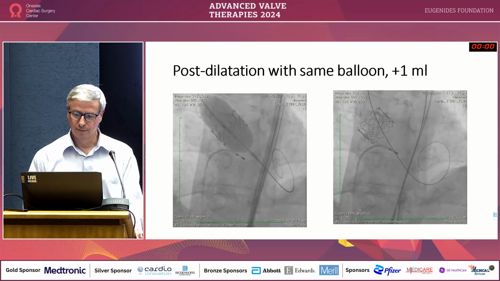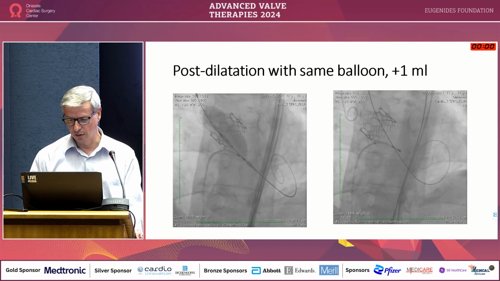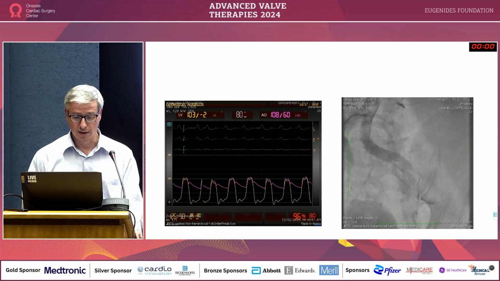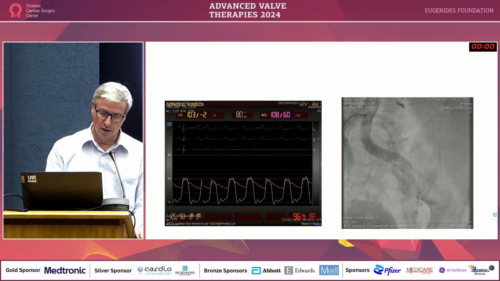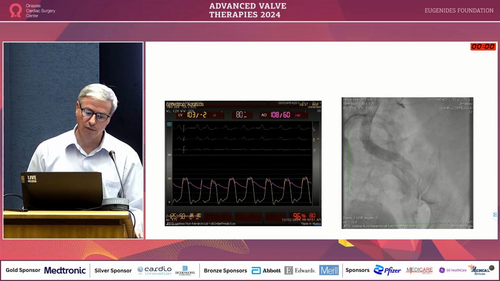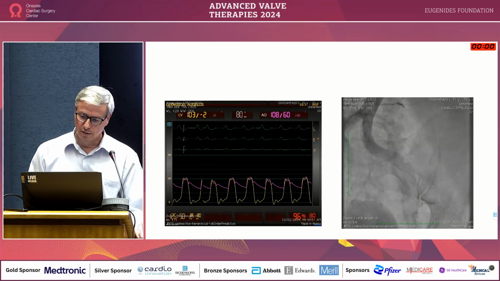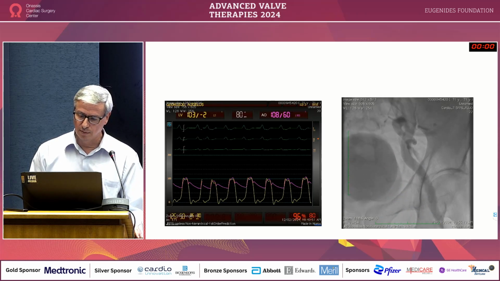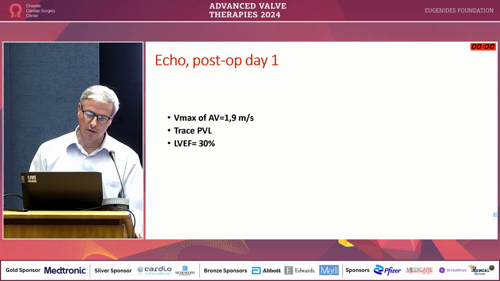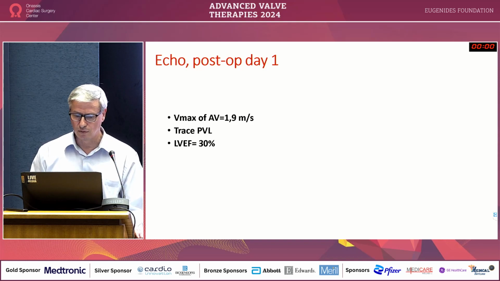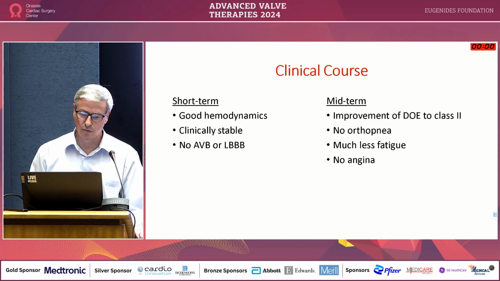Post-dilate the valve. Now we have a good result without PVL. The gradient is 0. So the index procedure is successful. As you see here, we have LBBB, which resolved after 10 minutes, and the EKG went back to a narrow QRS without AV block. We closed the artery without any problem. And the patient has a good result with a Vmax of the aortic valve of 1.9 the next day, trace or no PVL. And he did very well in the near future with improvement of all the symptoms.